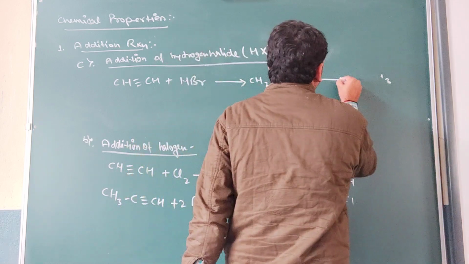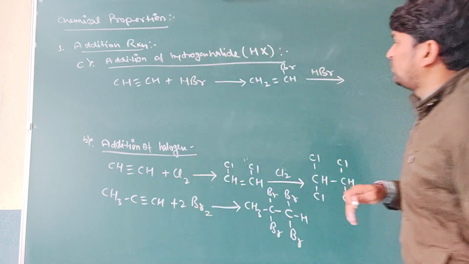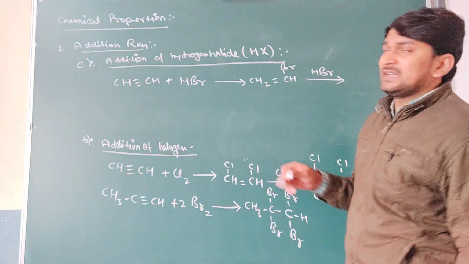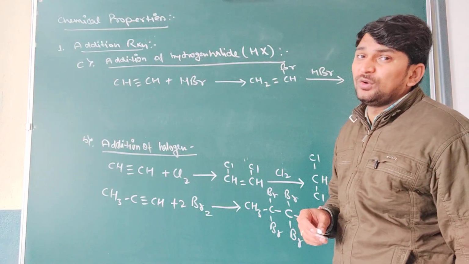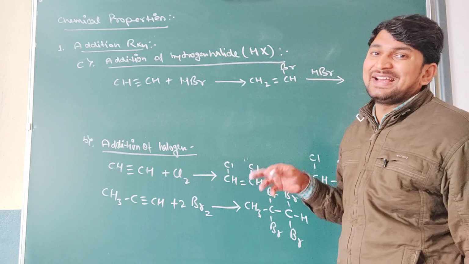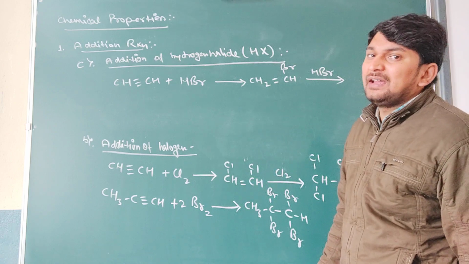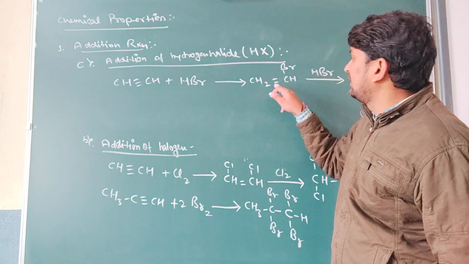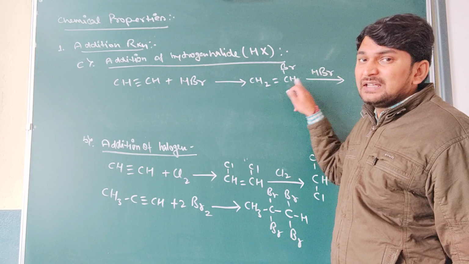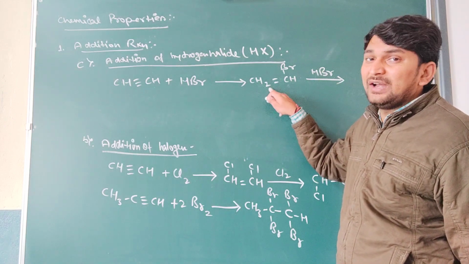Now if one more HBr is going to be added, what happens in this case? Where will the bromine be added? You can say, sir, one bromine is attached here, so put it here. But this is not going to follow, because in this type of addition reaction the Markovnikov rule is always favored. According to the Markovnikov rule, during hydrohalogenation or hydration of a double bonded carbon, the hydrogen will be attached to that double bonded carbon which already contains a higher number of hydrogens.